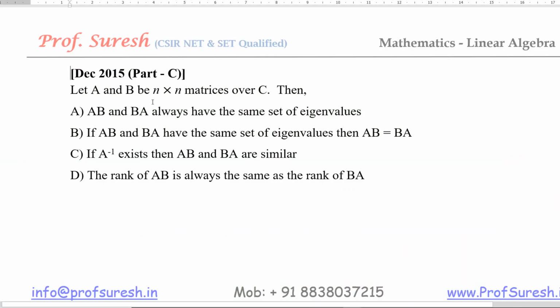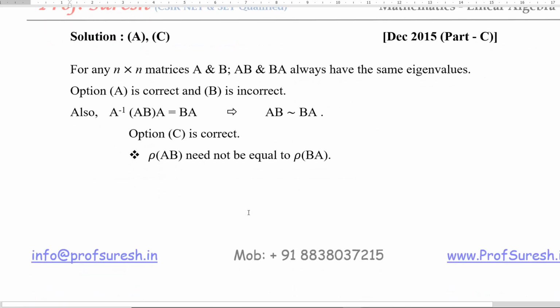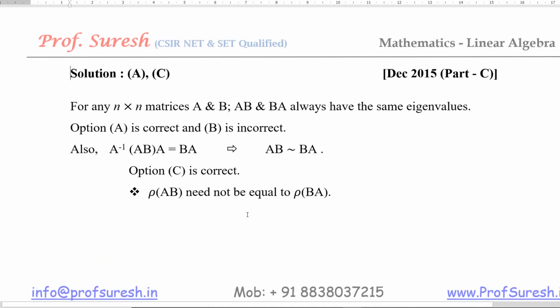Let A and B be n by n matrices over C, complex numbers. Then AB and BA always have the same set of eigenvalues. If AB and BA have the same set of eigenvalues, then AB equal to BA. If A inverse exists, then AB and BA are similar. The rank of AB is always same as the rank of BA. For any n by n matrices A and B, AB and BA always have the same eigenvalues.